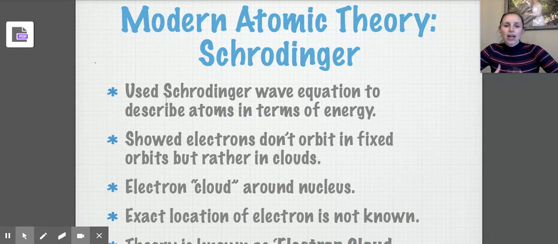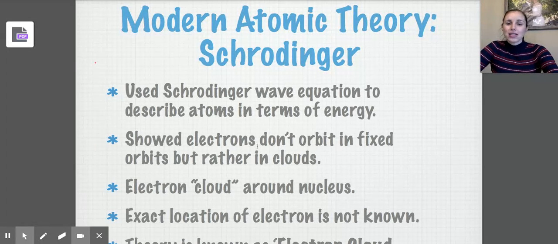So Schrödinger actually used physics, and he used the wave equation to describe atoms in terms of energy. He looked at it more from a physics end. So he was really interested in tracking the location of electrons. He found that electrons are actually traveling extremely fast. So the more you know about an electron's speed, the less you know about its location. And the more you know about its location, the less you know about its speed. So he said that electrons are actually so fast, we really can't tell where they are.